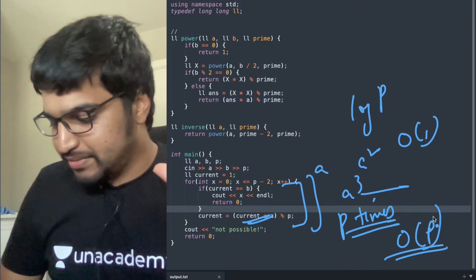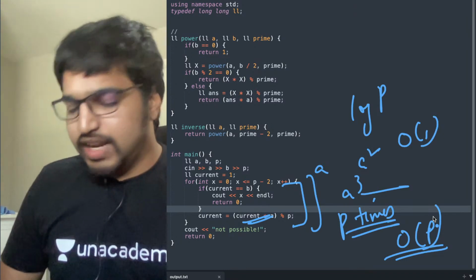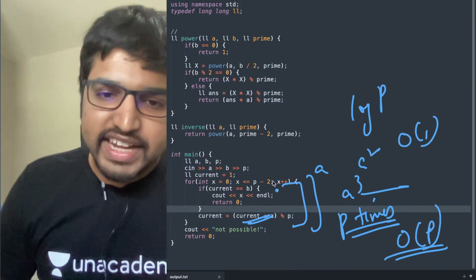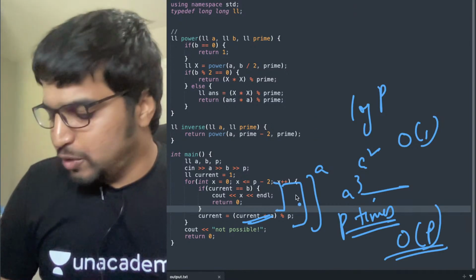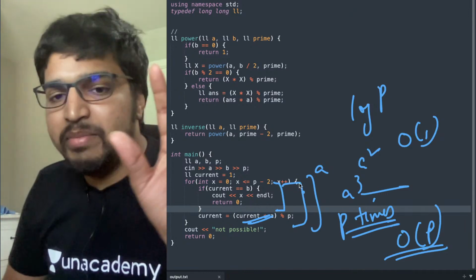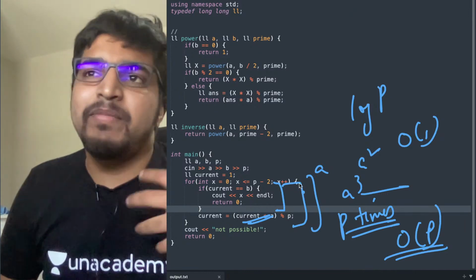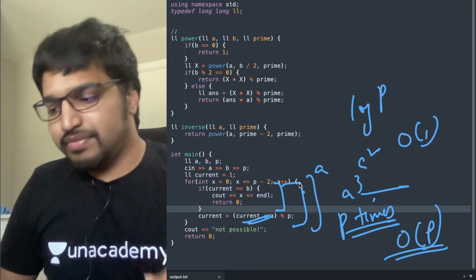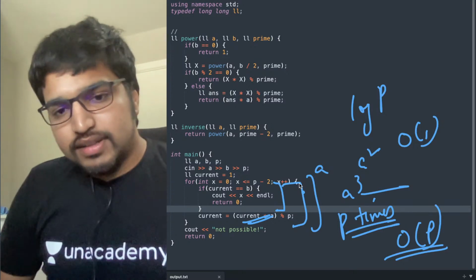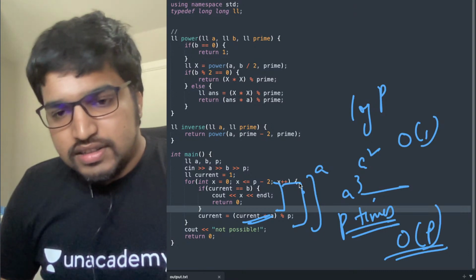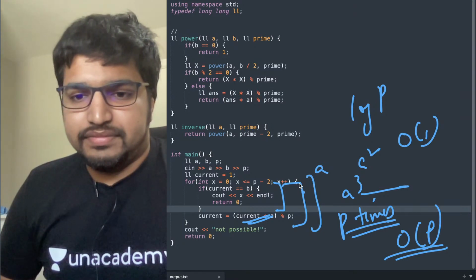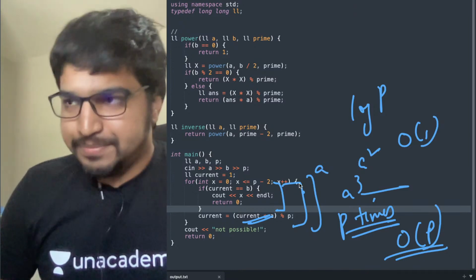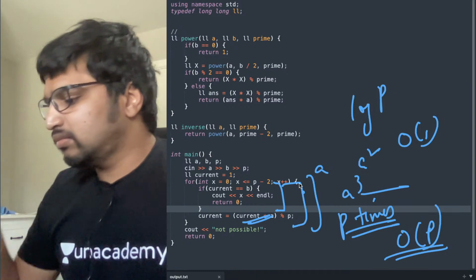Is this clear? Let me know if you have any doubts. For each power, we are checking if it's equal to b or not. This is simple brute force. We made an observation that the power is going to be between 0 and p minus 2, because after p minus 2, things are just going to repeat. There's no point calculating them. Understood? Awesome.